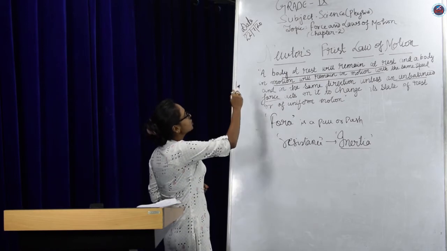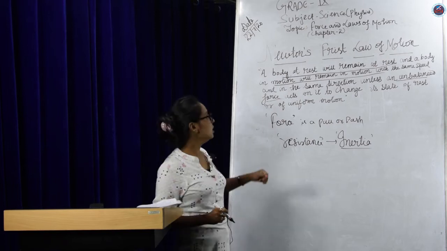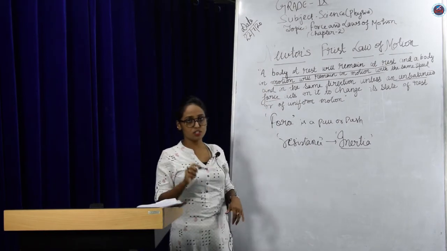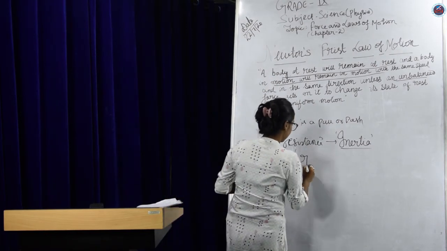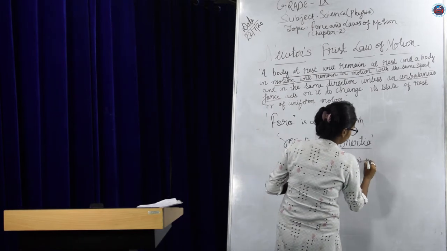Now, Newton's first law of motion is also known as Galileo's law of inertia. Newton's first law of motion is known as what? Galileo's law of inertia.